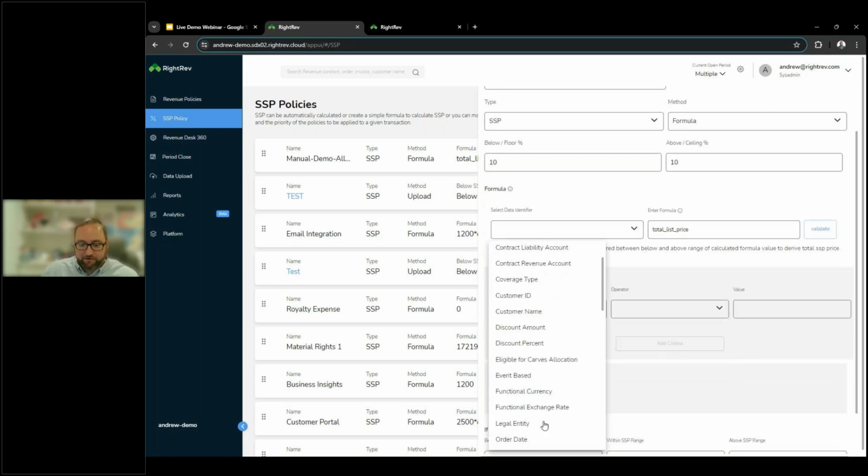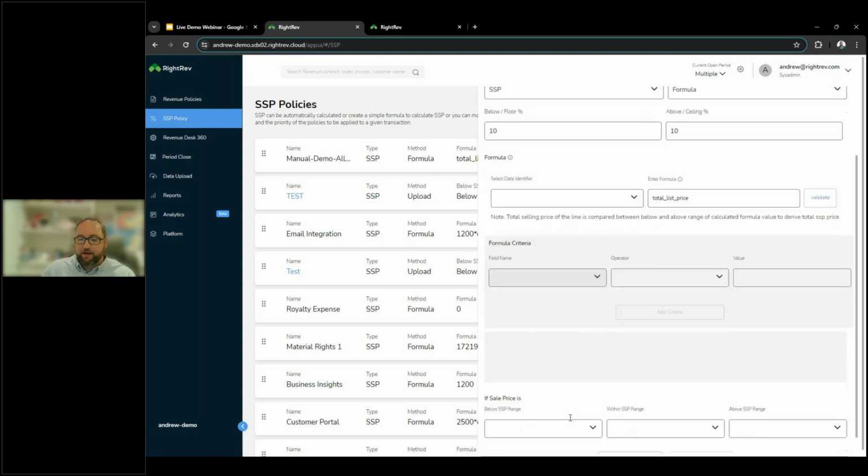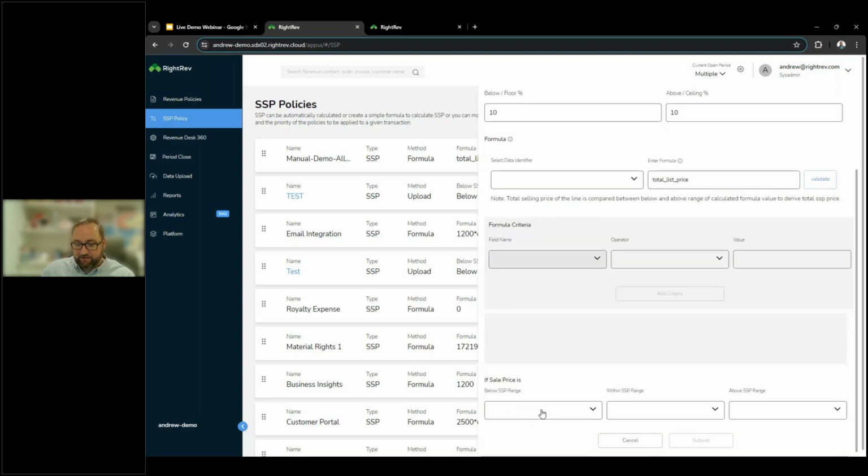So if it's product specific, you could add your specific products. Again, determine how your treatment of that sales price is going to be. If it's below that range, what takes place? Is it going to be below? You're going to use that below midpoint. If it's within range, are you going to use that midpoint? And so forth. So that is the first option.